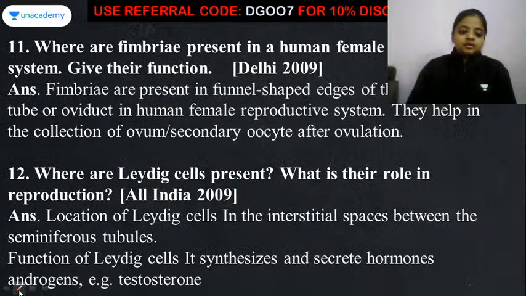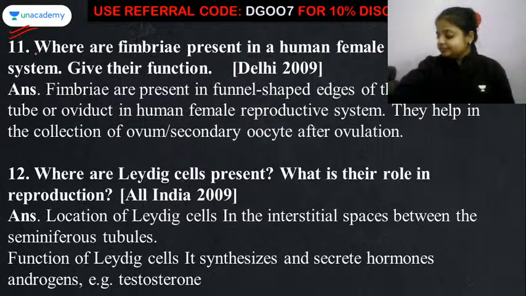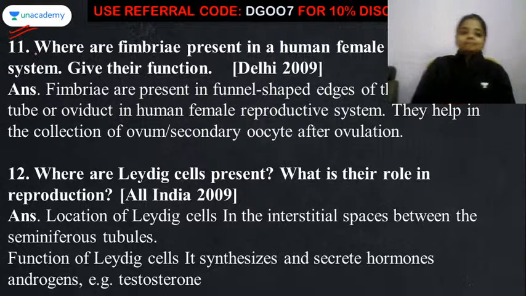Now comes question number 11. Okay, now where are fimbriae present in the human female reproductive system? What is their function? So first thing, what is the location of fimbriae? Okay, and we have to write its function also.